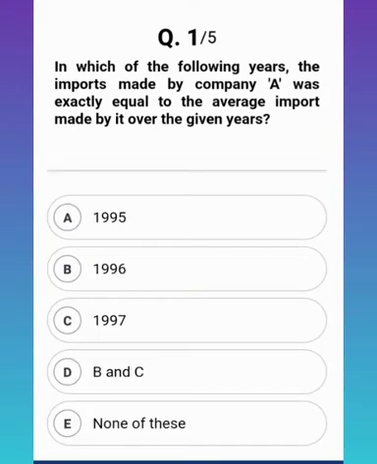So the correct answer of this question is option E, none of these. Now how come none of these? We have provided the explanation at the end, you can see and find out what went wrong actually. Okay, so moving to the next question.